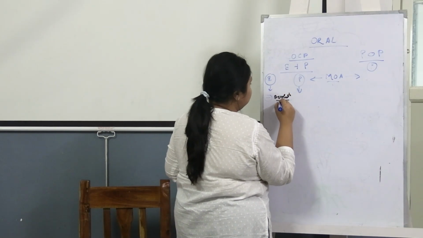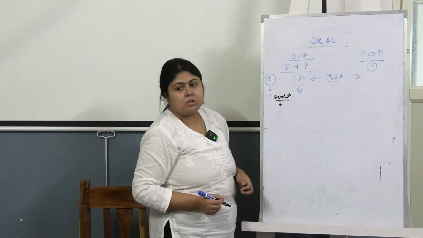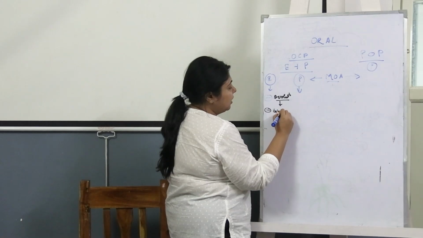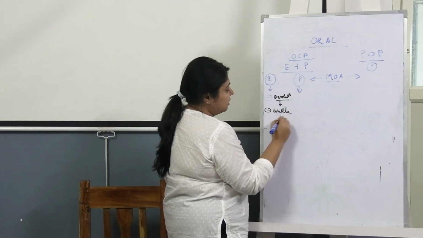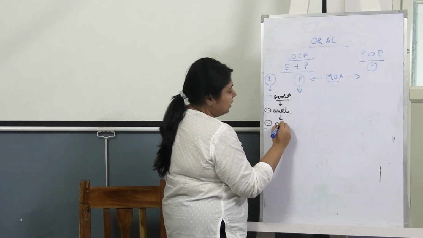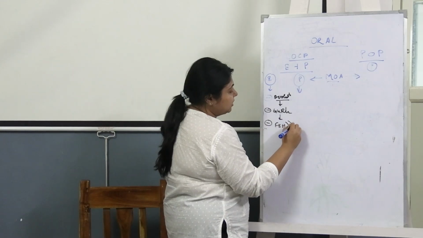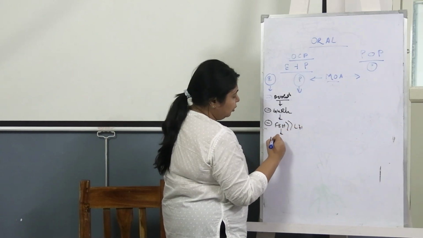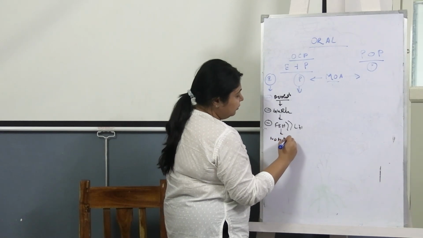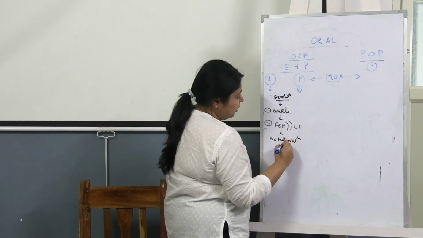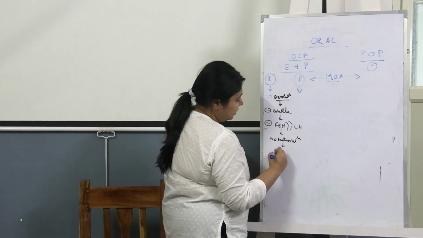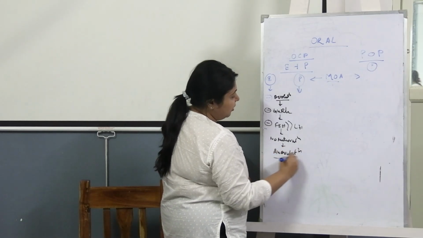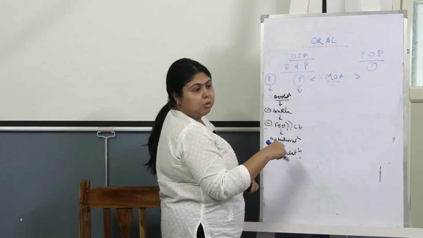How will you inhibit ovulation? How does estrogen inhibit ovulation? It will inhibit the GnRH, which in turn will inhibit the FSH and LH, FSH more than LH. As a result of which there will be no maturation of follicles, no rupture of follicles, and as a result no ovulation. This is the main mechanism of action of the estrogen component.